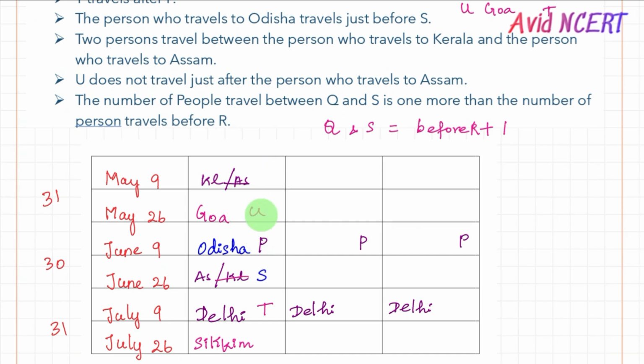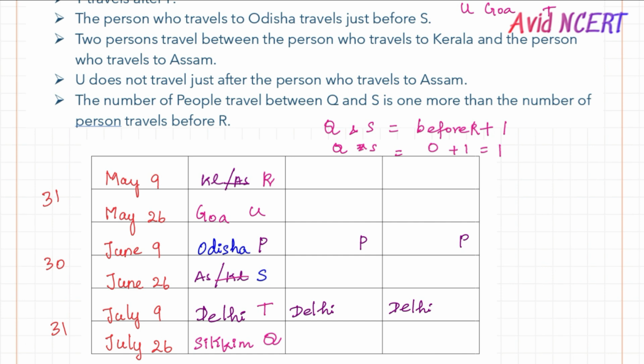It cannot be possible. So if I put R here on the top, the number of people before R is 0. So the number of people between Q and S will be 0 plus 1, which equals 1. If we put Q here, then the number of people between Q and S is 1, which satisfies the condition. So this is the order in which it can be arranged.